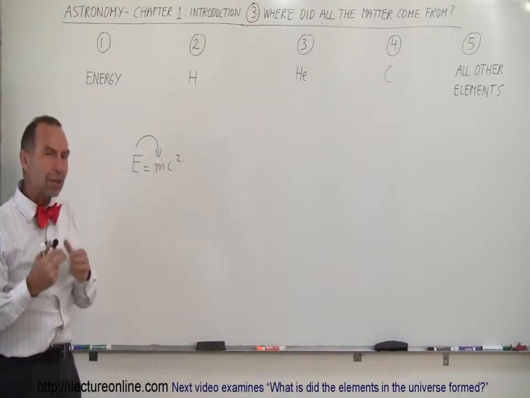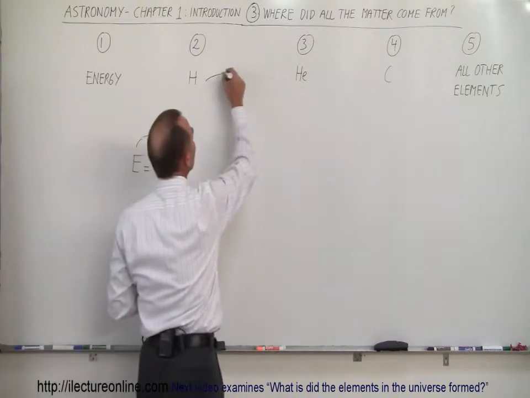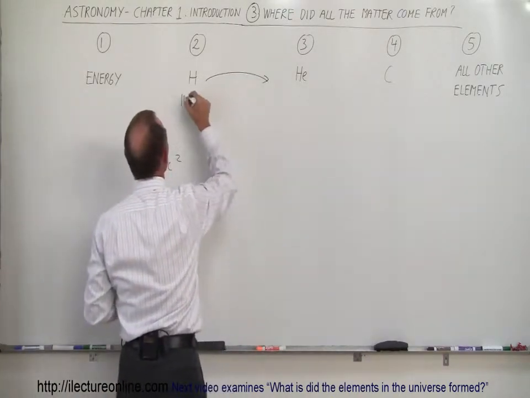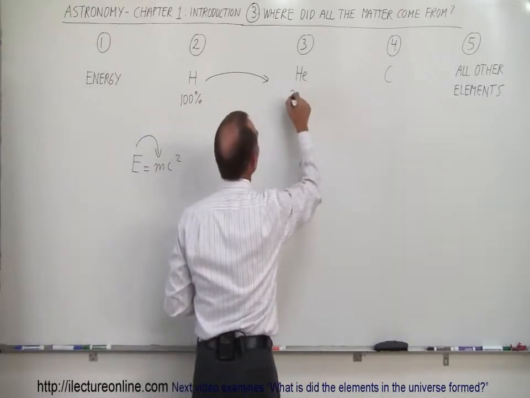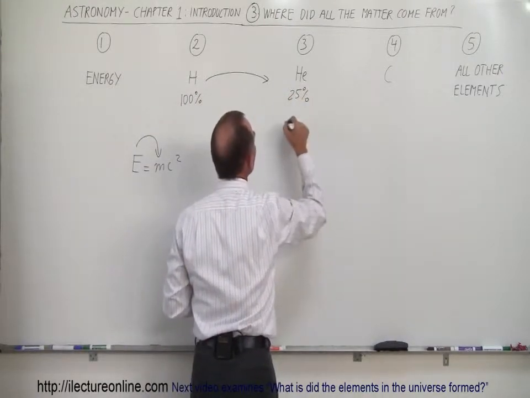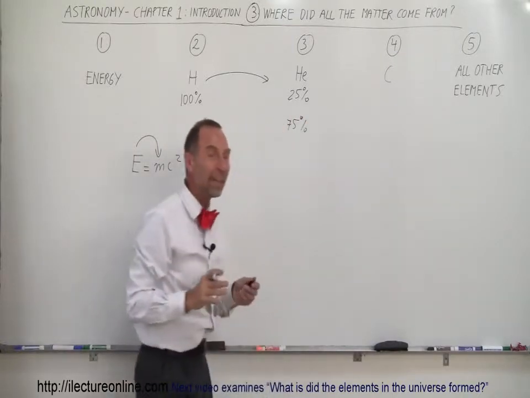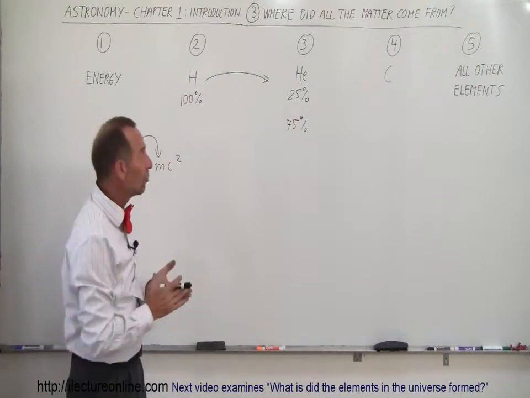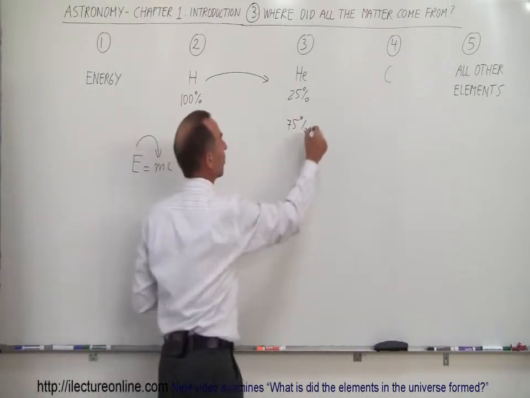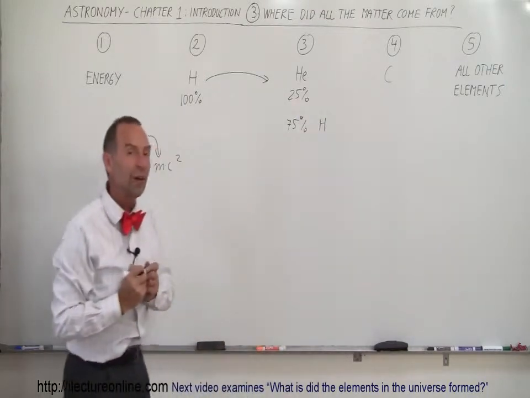But then something happened at the beginning of the universe where about a quarter of all the hydrogen turned into helium. So we started out with 100% of the matter being hydrogen, to 25% becoming helium and 75% of it remaining as hydrogen. So then for many millions of years, the only matter that exists in the universe was hydrogen, 75%, and helium about 25%.